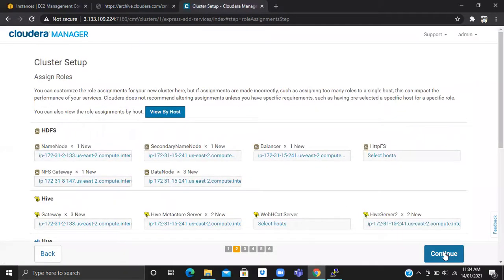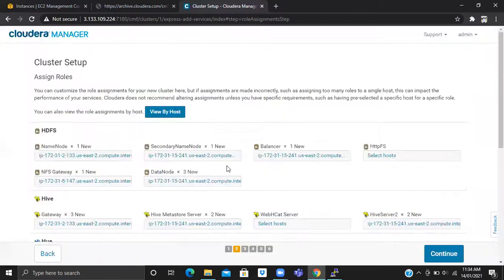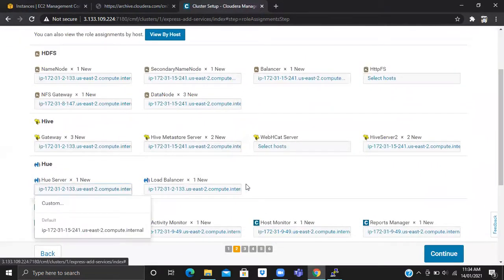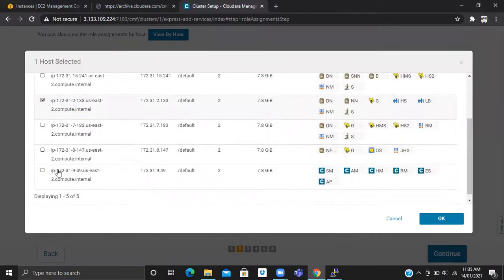OZ and Hue, right? You are keeping them on one node right now, the same node. Please keep OZ and Hue on one node. Just a second, I'll change the Hue server to the gateway server.